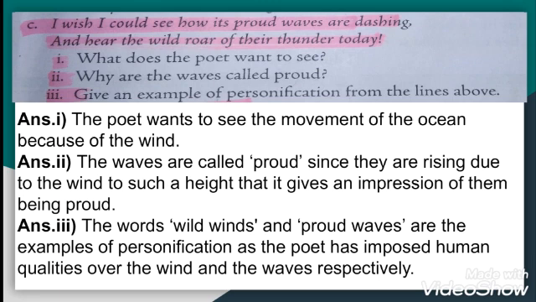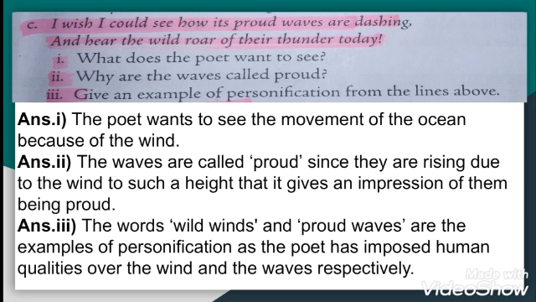Question 3. Give an example of personification from the lines above. So first you need to understand that personification is a figure of speech. And in personification, the poet gives the human quality to the non-human being. For example, if we say the chair is sitting, the chair can't sit because the chair is a non-living thing, right?